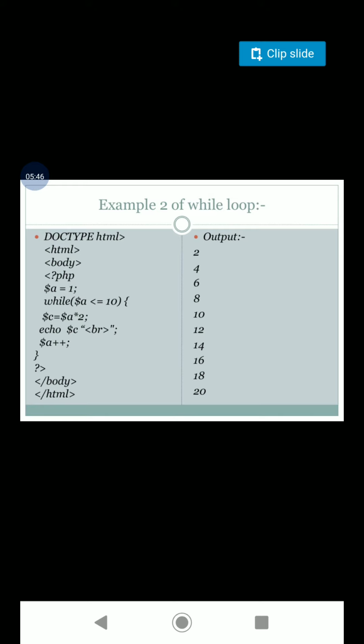Here is again an example used to print the multiples of 2. We have to initialize a loop control variable a equal to 1 before the while loop, and also while is an entry control loop, so the condition will be tested at the beginning, and only if the condition is true can we enter the body of the loop.